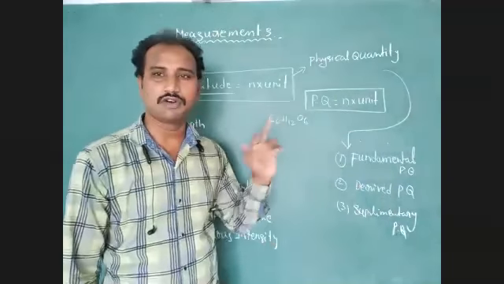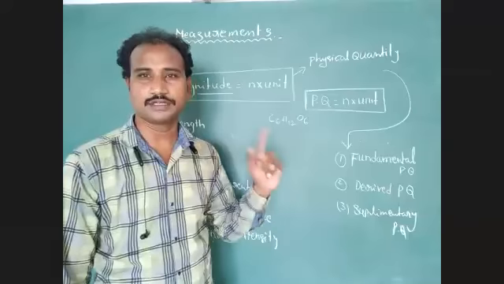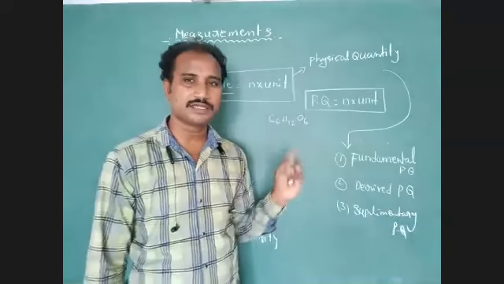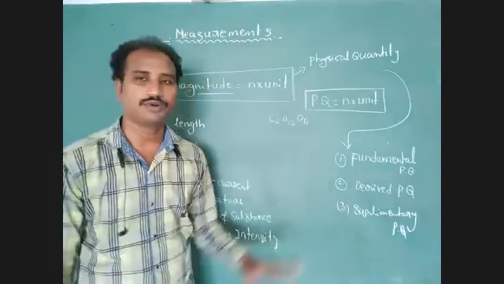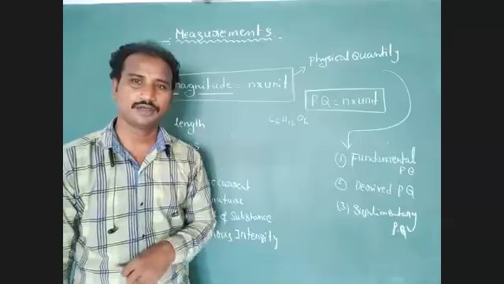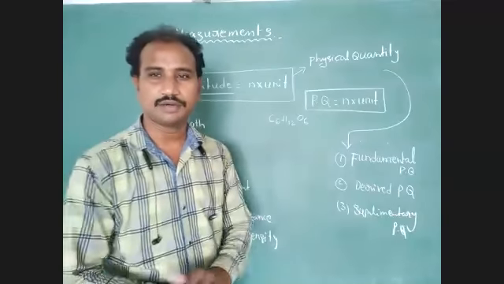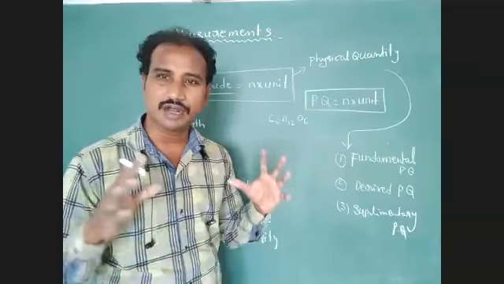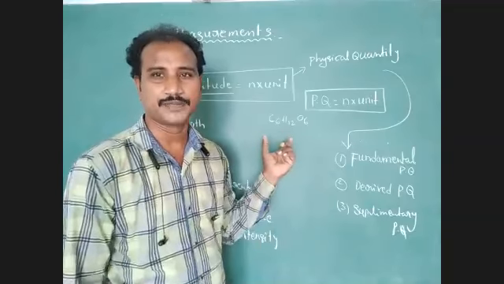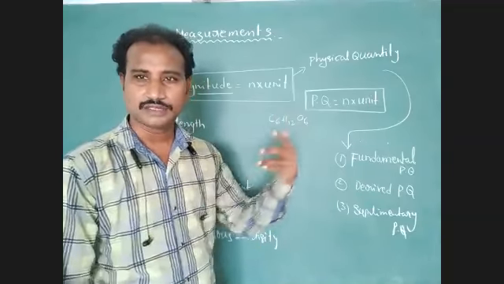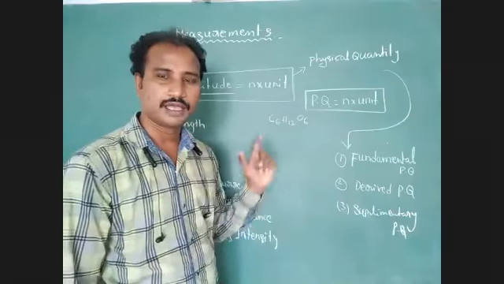C6 means 6 carbon atoms, H12 means 12 hydrogen atoms, O6 means 6 oxygen atoms. So glucose we explain with symbolic representation. The atoms used are carbon, hydrogen, oxygen.